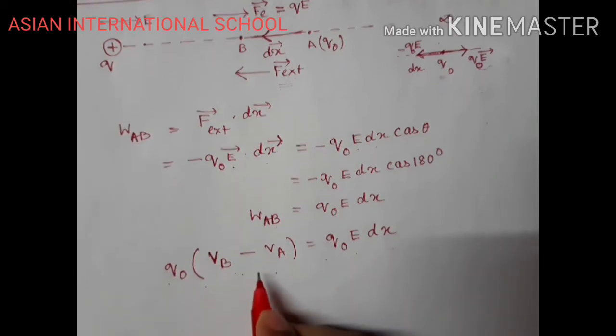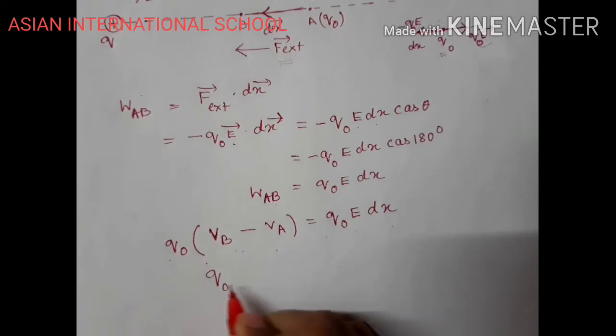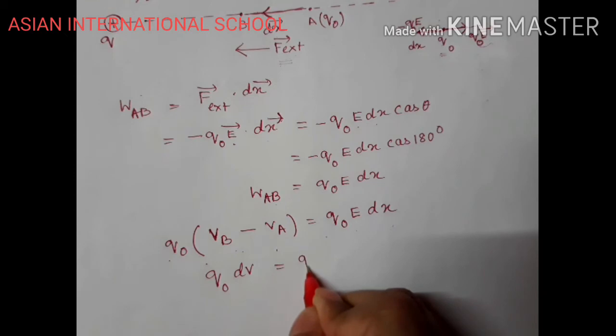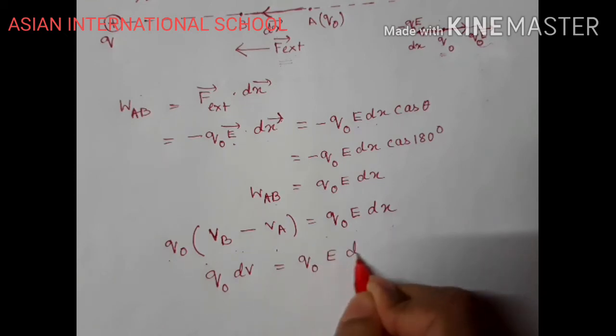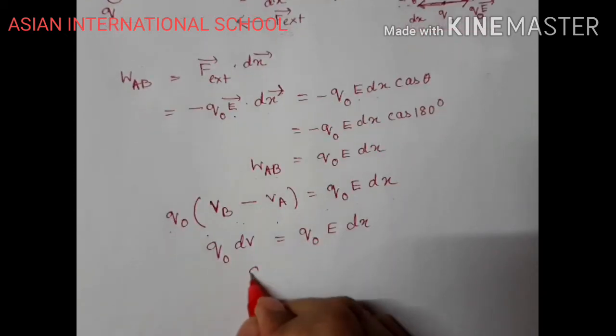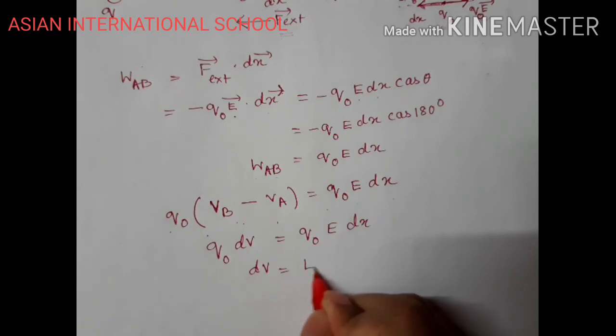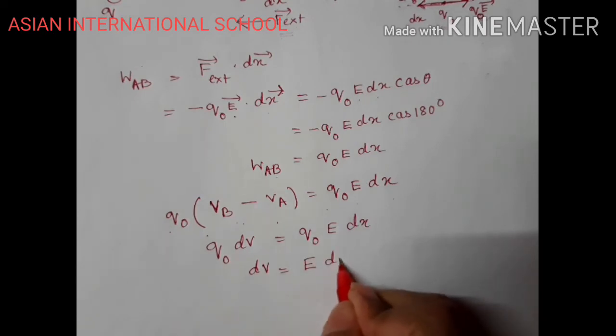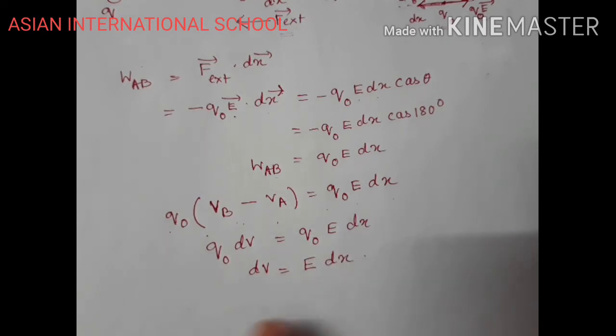So this is what? Change in potential. So this can be written as Q naught dV equals Q naught E dx. Q naught and Q naught get cancelled out from both sides. So dV equals E dx. Right. So this is the relation which we are getting between the field and the potential.